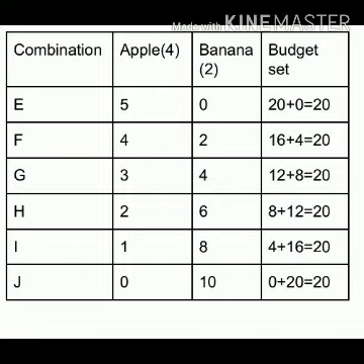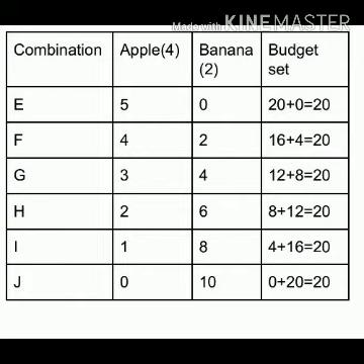In the combination G, the consumer is going to consume 3 apples. 4 threes are 12 and still ₹8 remaining, so you can consume 4 bananas. So 12 plus 8. Here, whatever combination is there, it should be equal to the consumer's income.